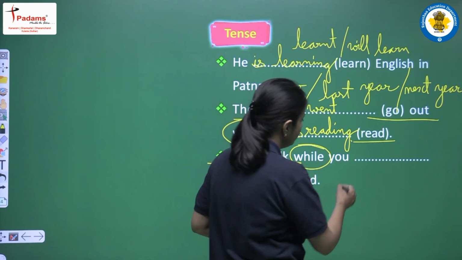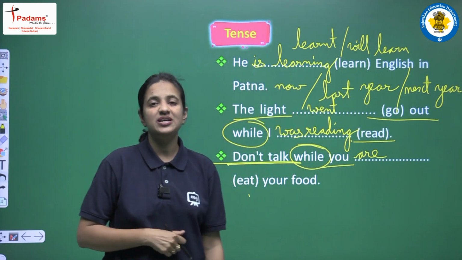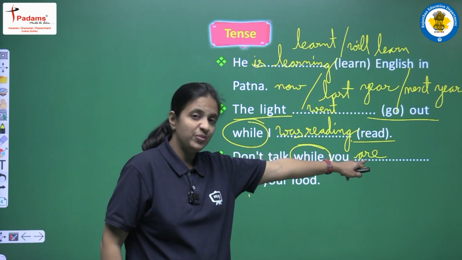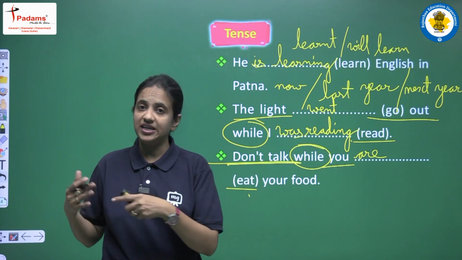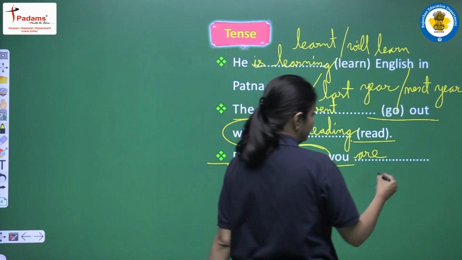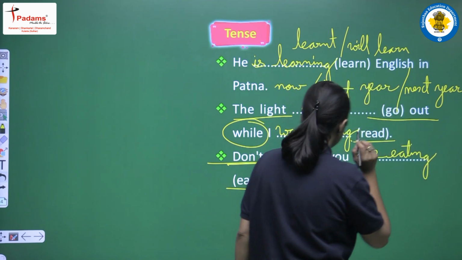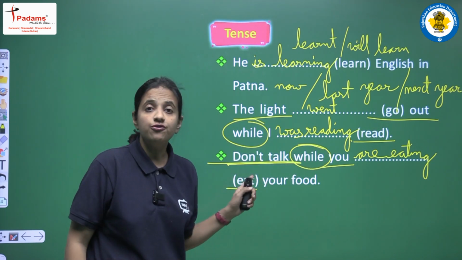So for you we will use are, because we all know that present continuous means is/am/are and verb की first form plus ing. So as a helping verb, first of all we will write are. Then as a main verb we are having eat. So eat plus ing, it will be eating. And the sentence will be: don't talk while you are eating your food.